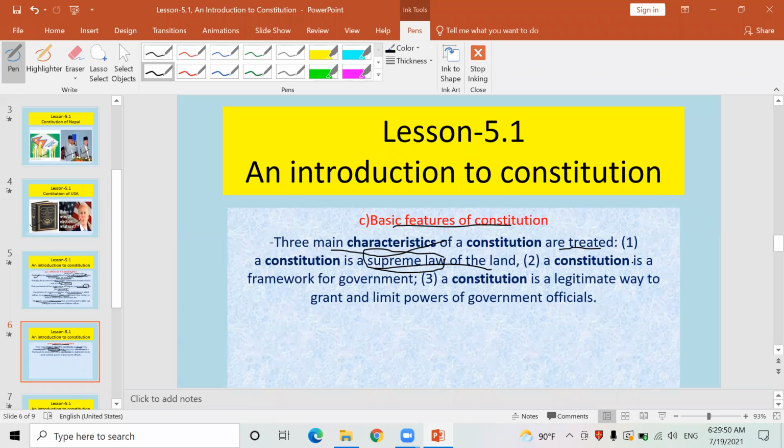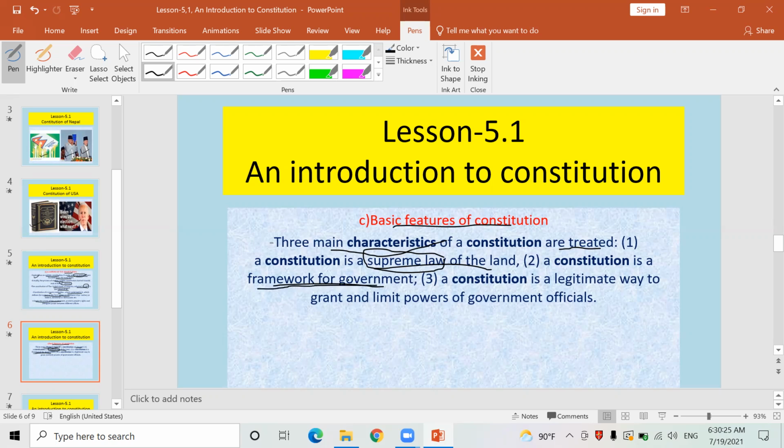Similarly, look here. The Constitution is a framework for government. Yes, a government was formed recently. A government has been formed in the leadership of Sherbahadur Deuba in Nepal by replacing the government of KP Sharma Oli. You might have updated yourself regarding the political events going on in Nepal, political changes going on in Nepal. How this present government, which is formed in the leadership of Sherbahadur Deuba, should work in Nepal, the framework for the government has already been mentioned.